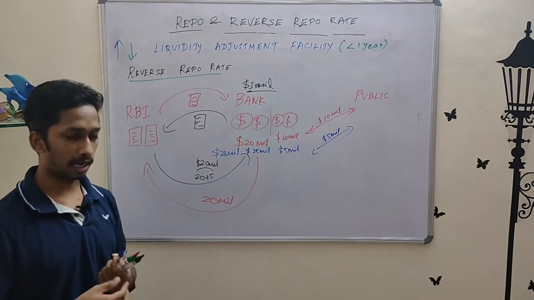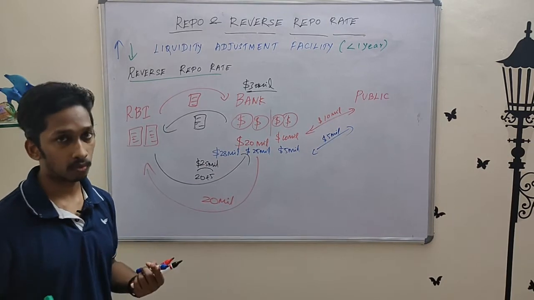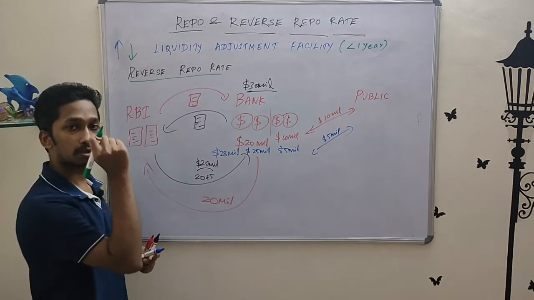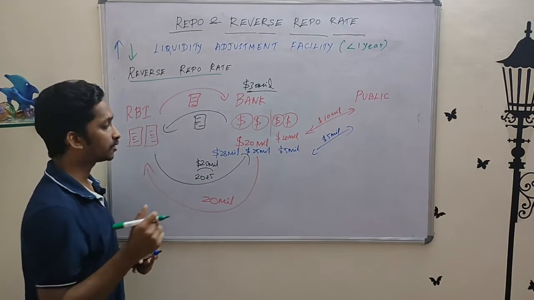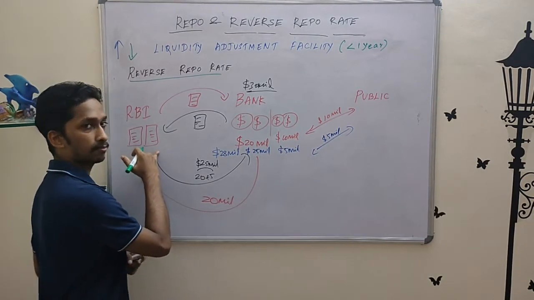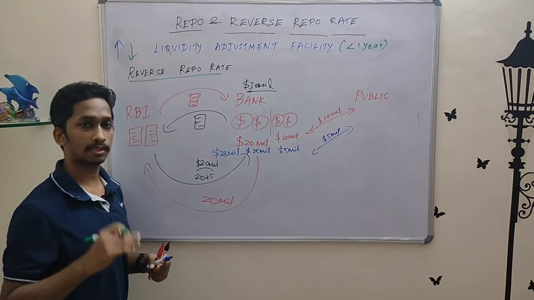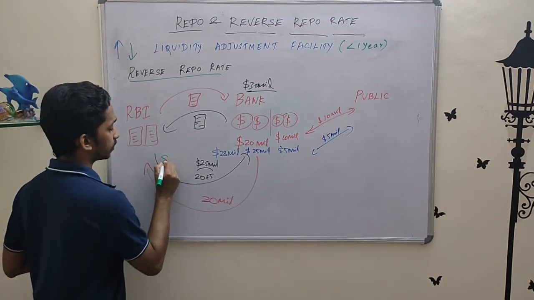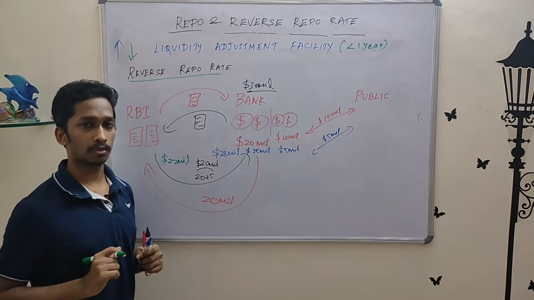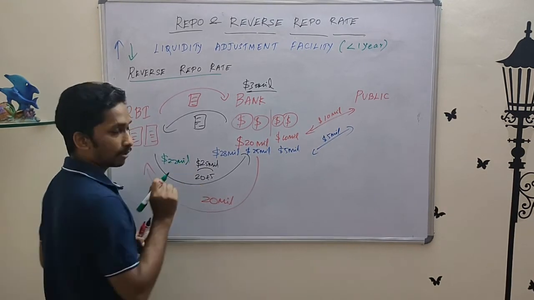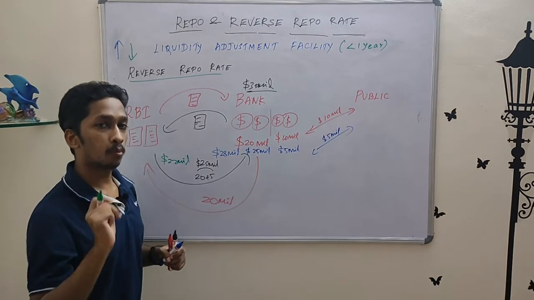Clear? Now what happens when reverse repo rate goes down? Okay, when reverse repo rate goes down, the interest rate goes down, which means the amount of interest the RBI pays to repurchase the pledged asset goes down. So of course, in this scenario, the RBI is only paying $22 million, which is the 20 million borrowed amount plus 2 million interest.